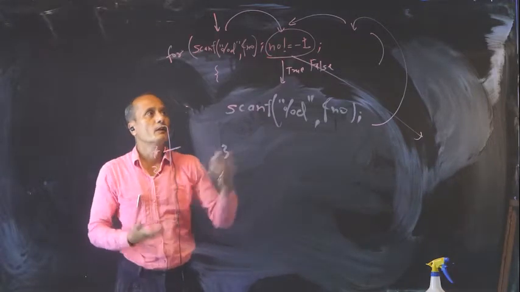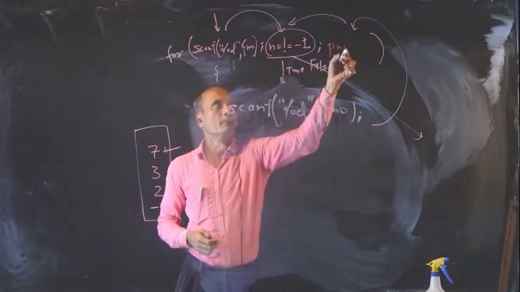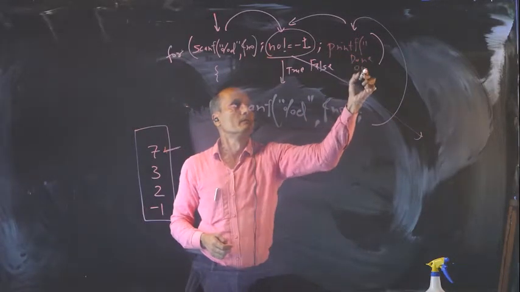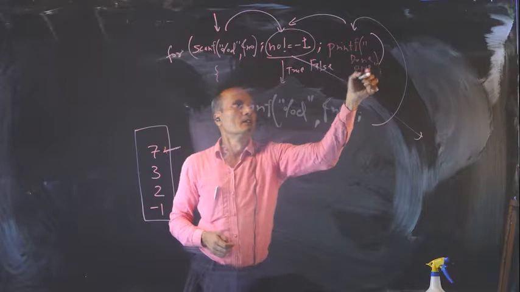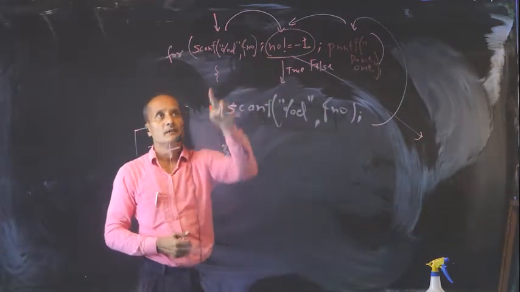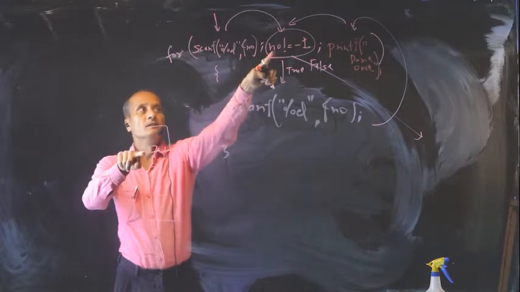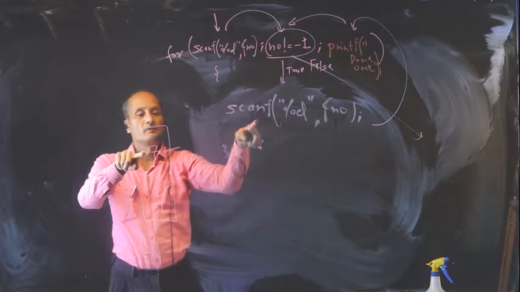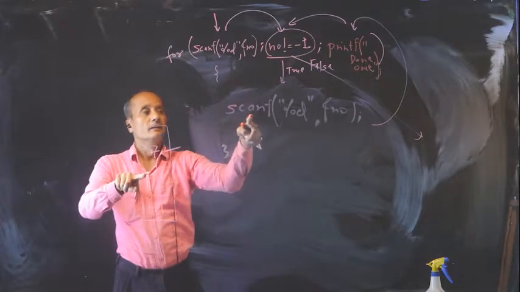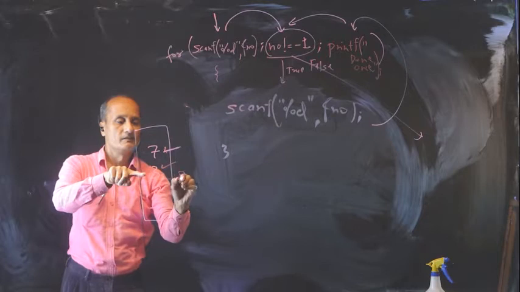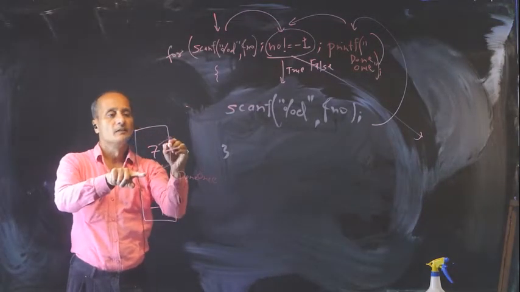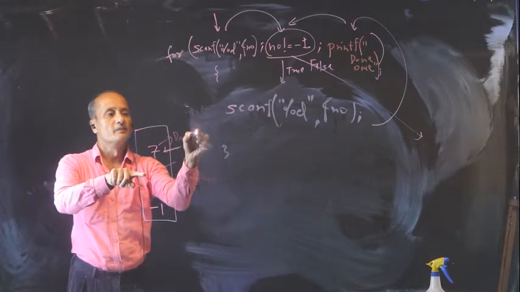Or if you feel like it, you can do some fun over there. Printf, and I can say done once, something like this, and a semicolon. Now what is the output of this going to be like? Take the number, say 7. Is it not equal to -1? Yes, not -1. I took another number, that is 3. That's perfectly fine. Then I will say done once. Here I will say done once. But in fact I have done twice, because the first one is done for the first time, which is done only first.